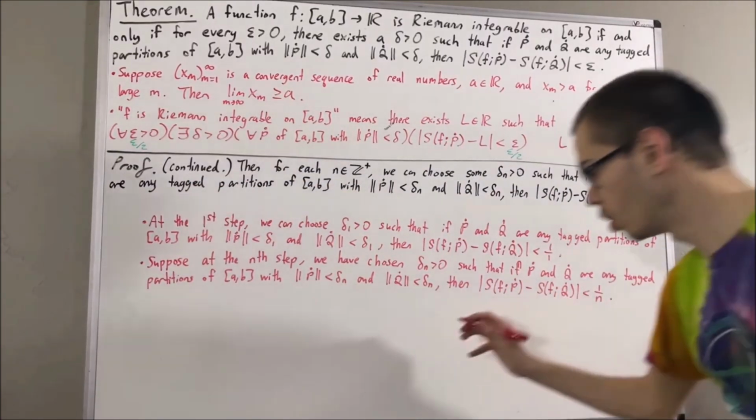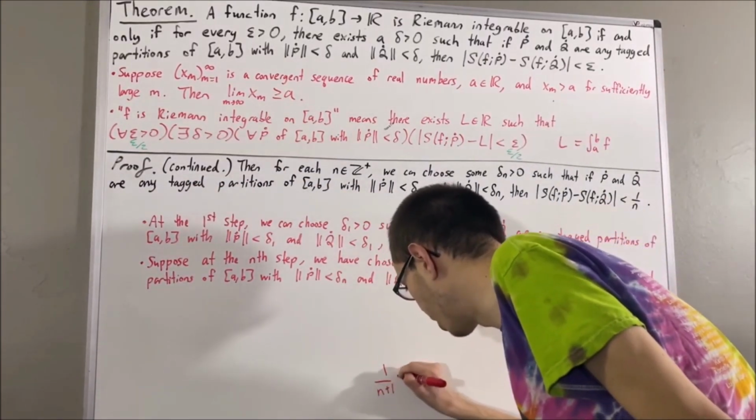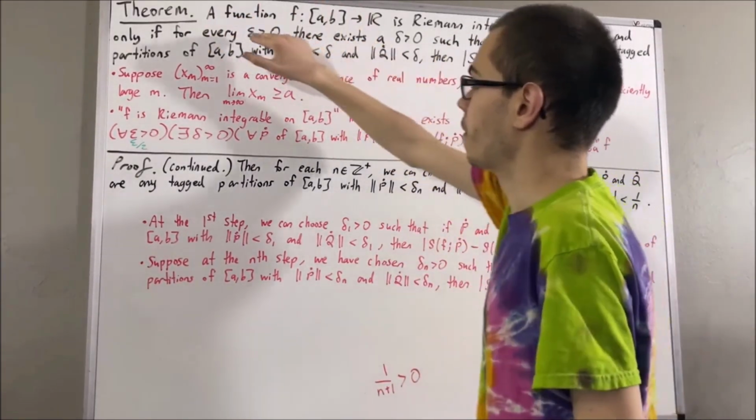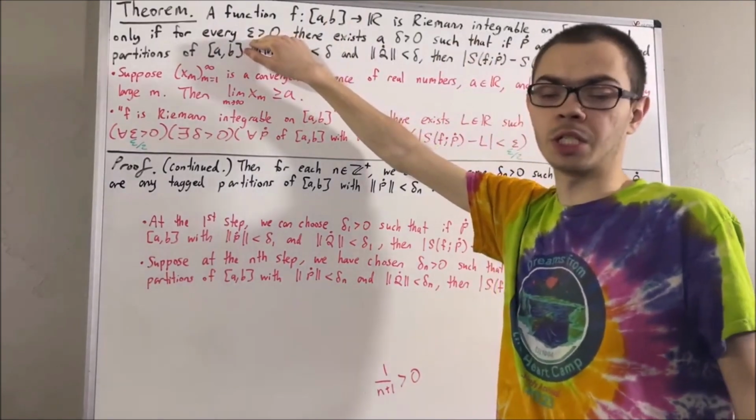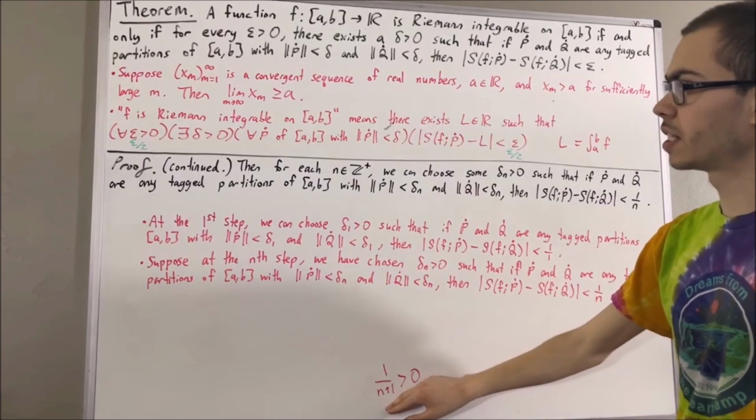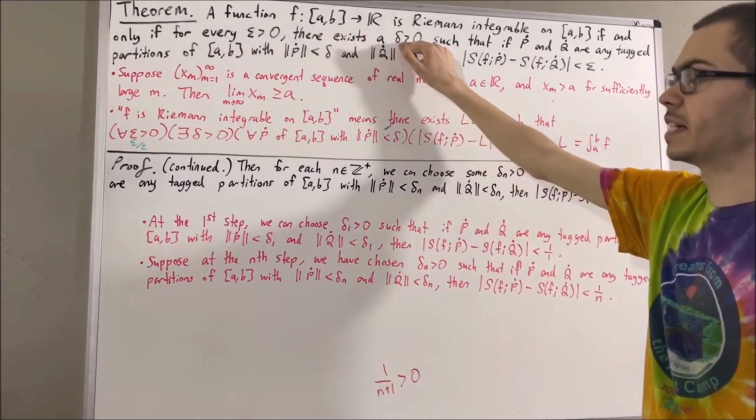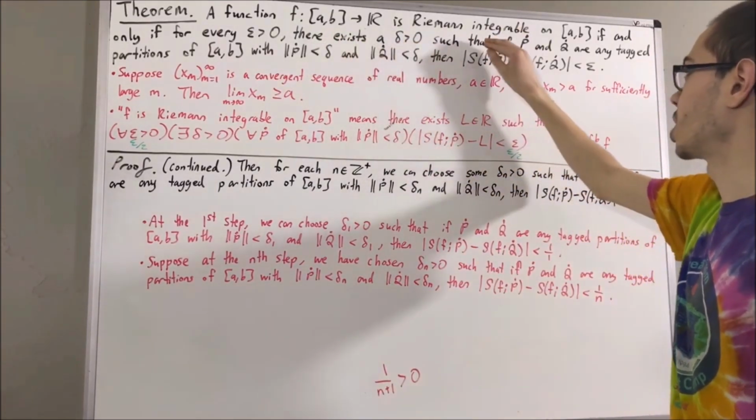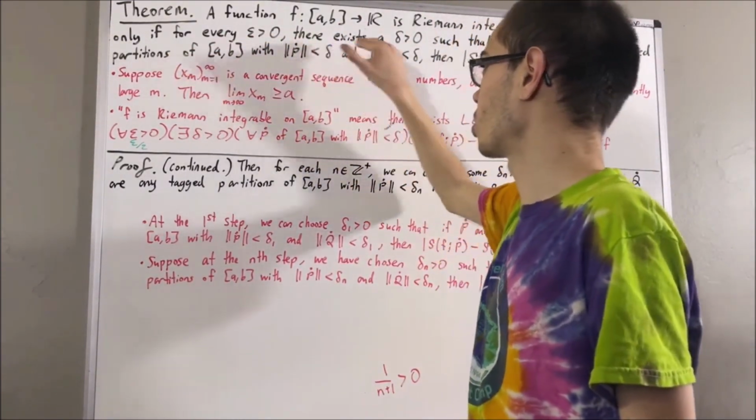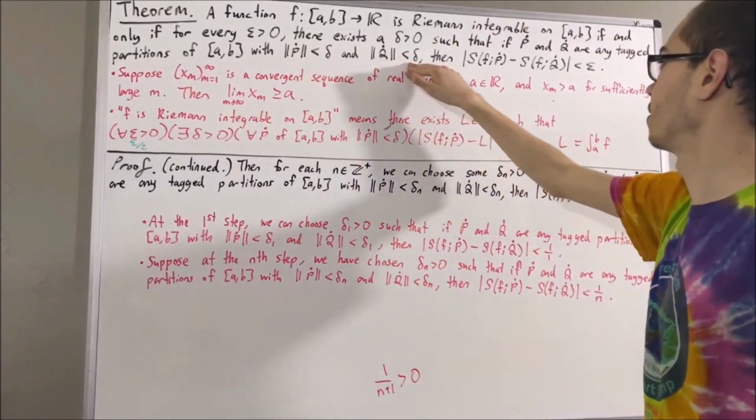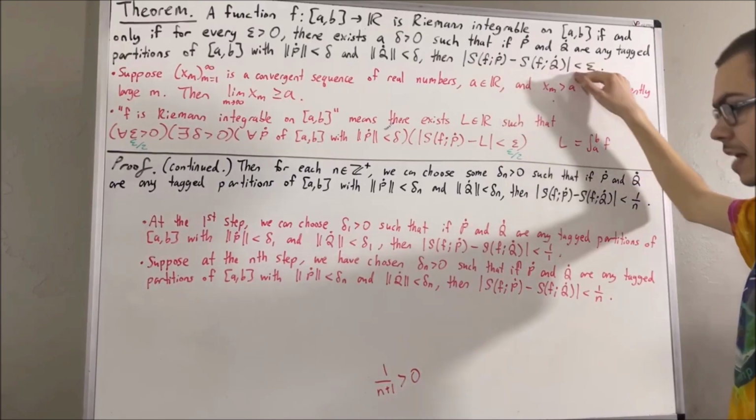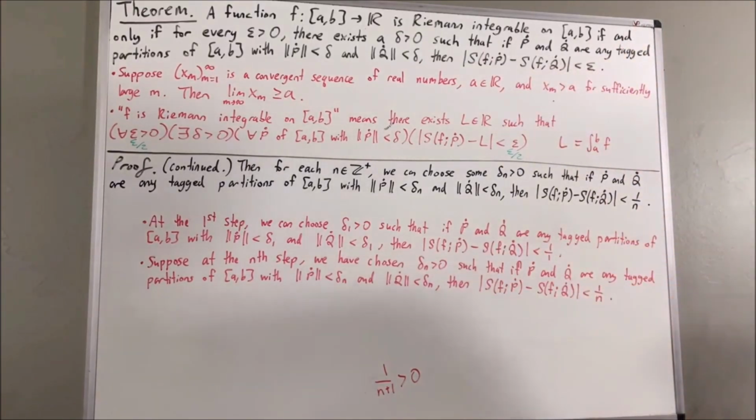Now, of course, 1 over n plus 1 is greater than 0. So, since this statement works for every positive real number, then in particular it must work for the positive real number 1 over n plus 1. So in that case, there must exist a delta greater than 0, such that if P and Q are any tag partitions of a comma b whose norms are both less than delta, then the absolute value of the difference of their Riemann sums is less than 1 over n plus 1.